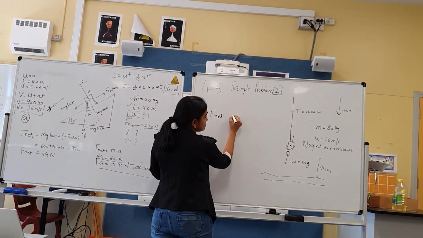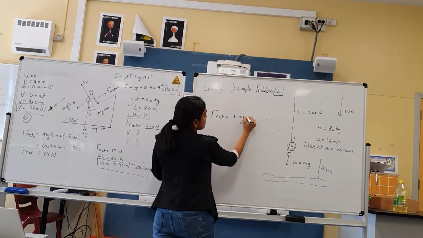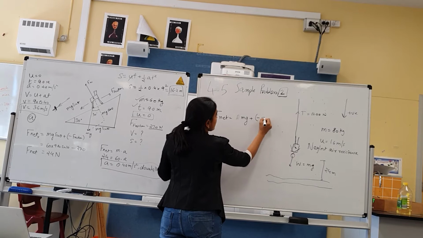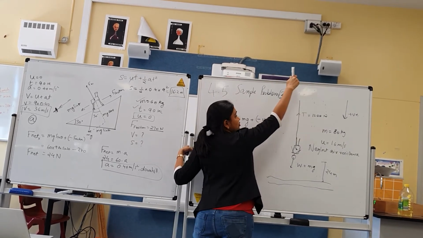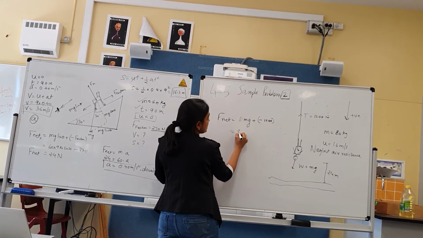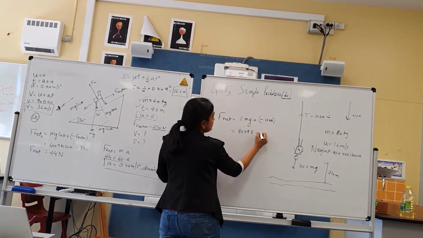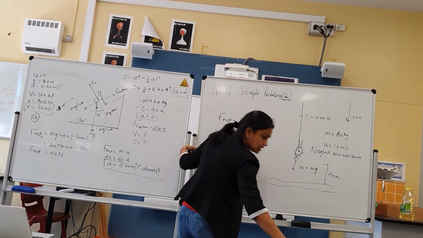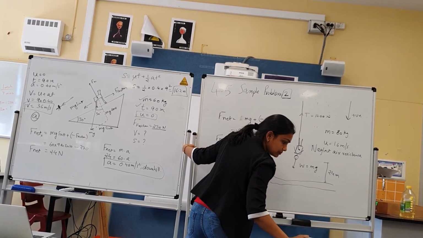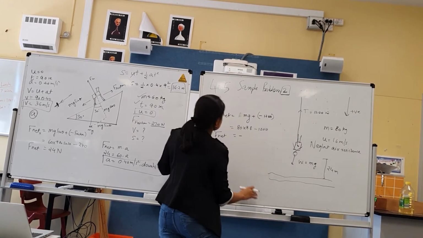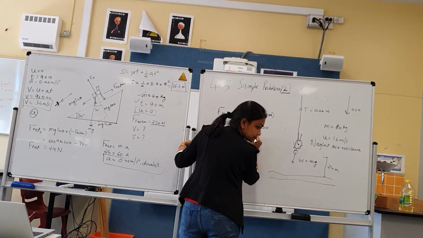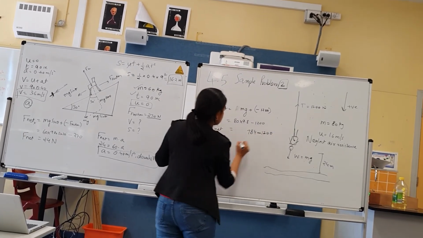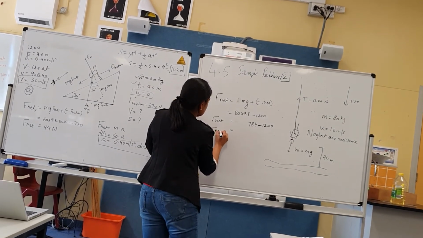So what will I do? Plus mg, you know this will be plus because it's going down, minus 1200 because tension is going up. Let's calculate mg. 80 times 9.8 minus 1200. F net will come negative. The answer to the F net will be 784 minus 1200. Let's keep it this way only.